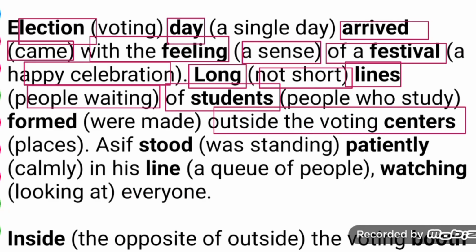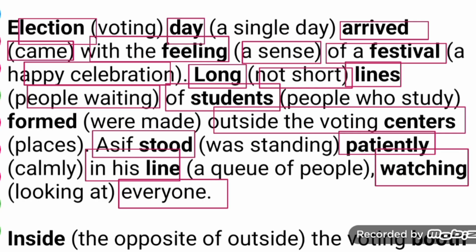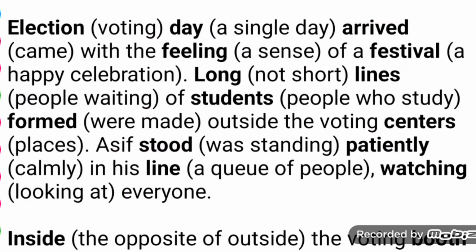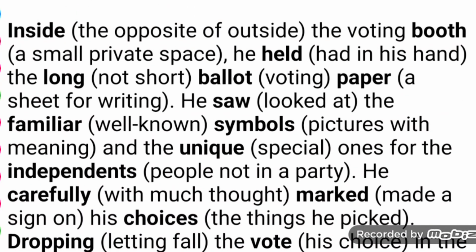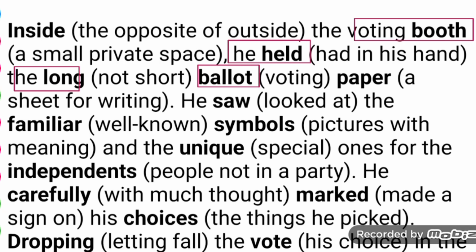Outside the voting center, Asif stood passionately in his line, watching everyone. He was actually observing the situation. Here watching means looking at. Passionate means calmly. Inside the voting booth, he held the long ballot paper. Ballot paper means a sheet for voting. Ballot means voting.